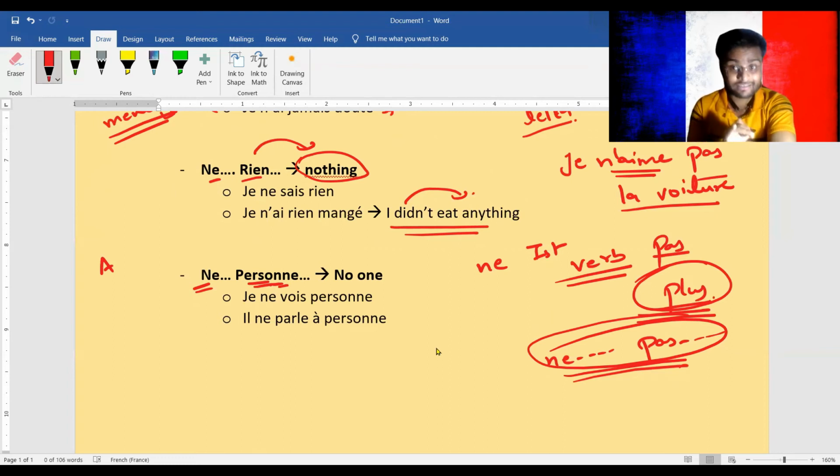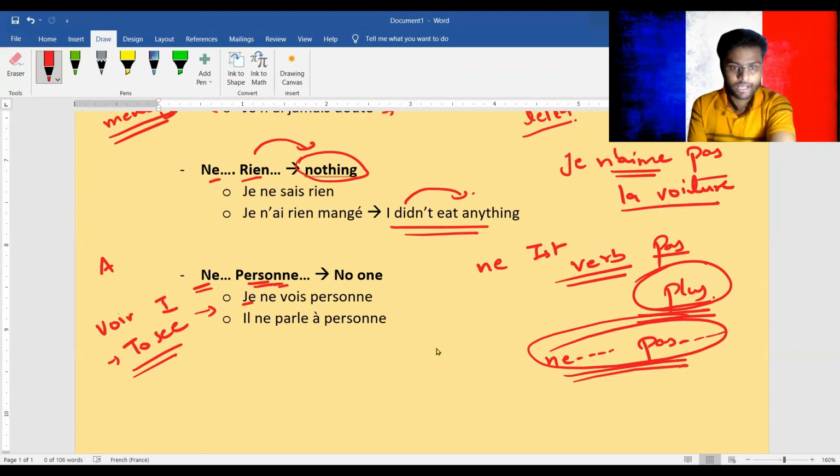So I'm not going to translate this sentence because translation is a bad habit. Now I want you to stop doing this. The verb is voir. Voir means to see. Je means I. Je ne vois personne. All right. So see, even though I cannot translate, I hope that you are able to understand the meaning of this sentence. Do not translate. Instead, develop this habit of thinking in the French language. You guys can do this. In the beginning, I know it's difficult, but you can do it.